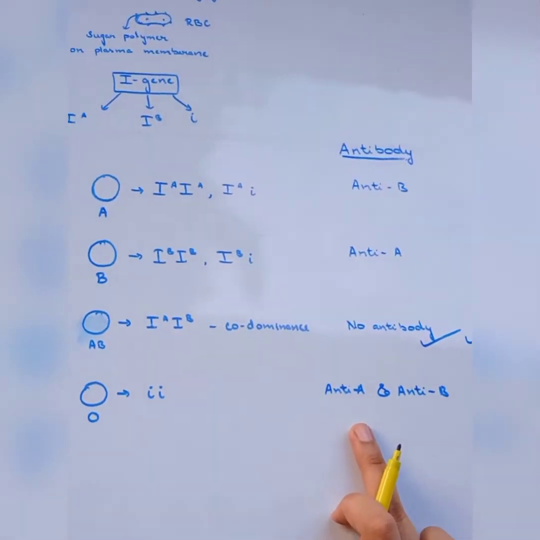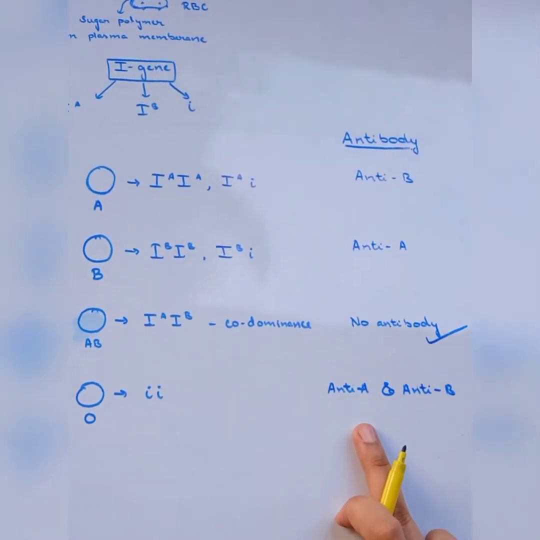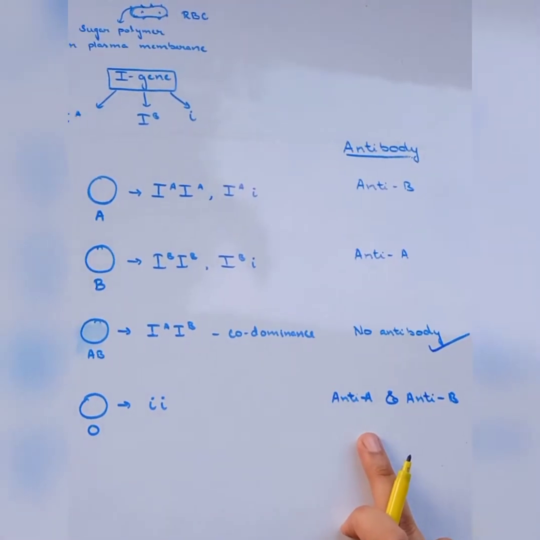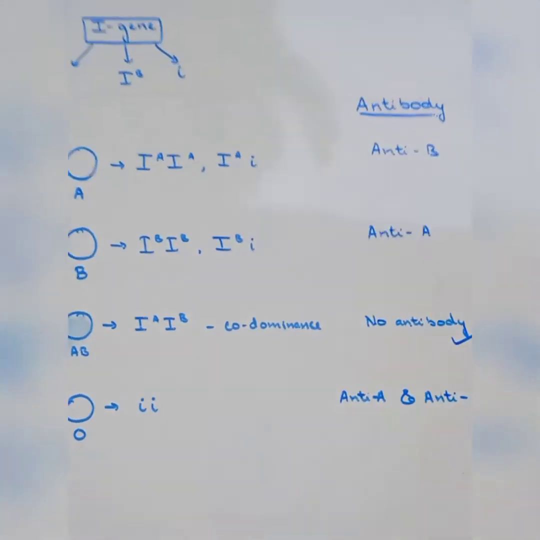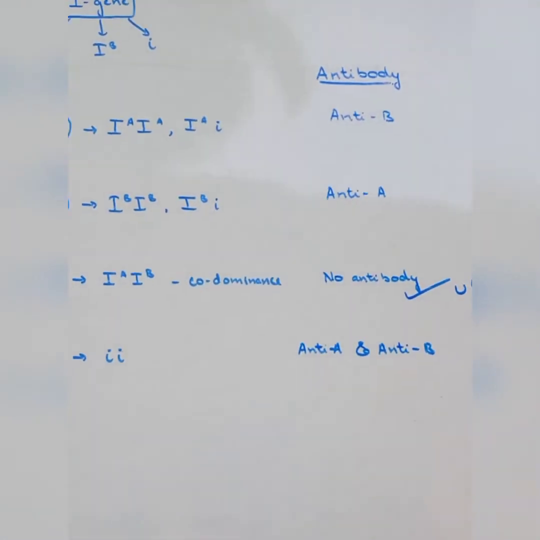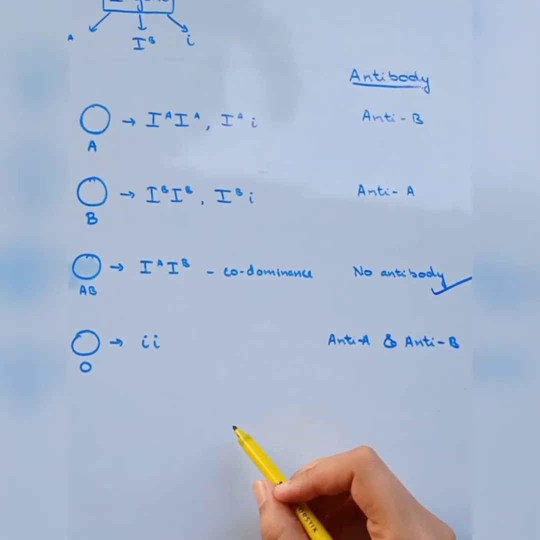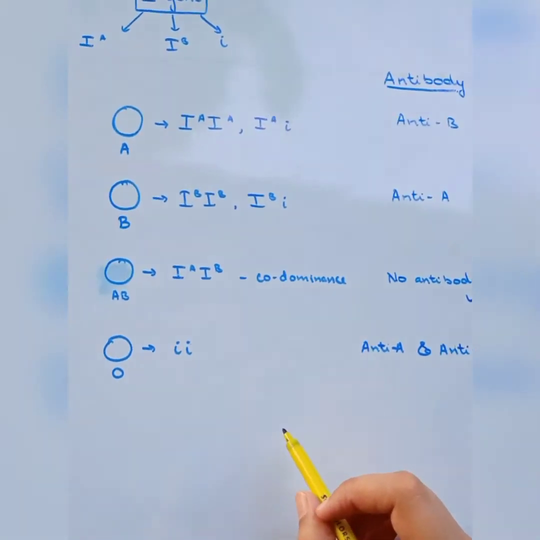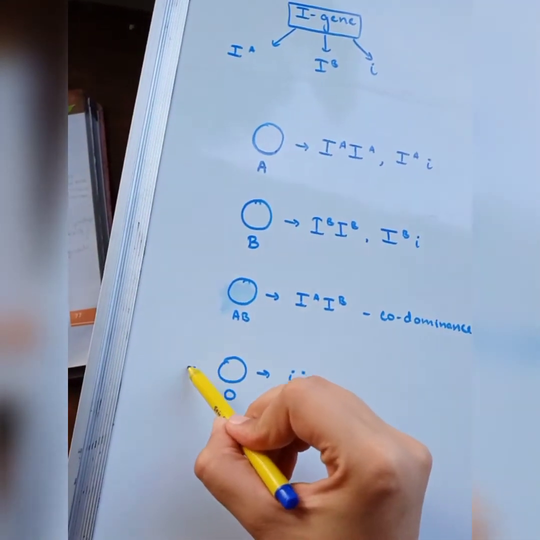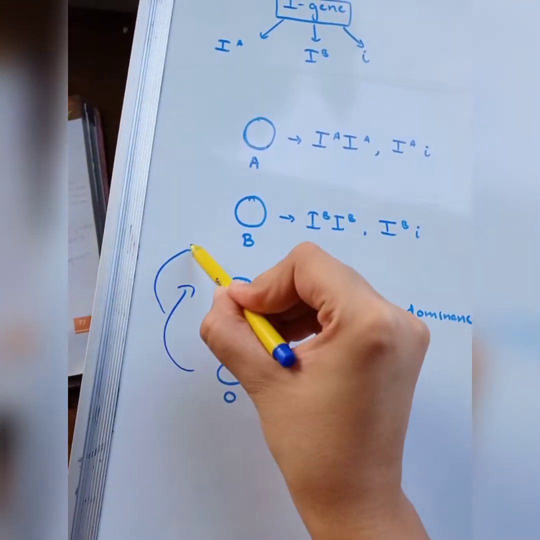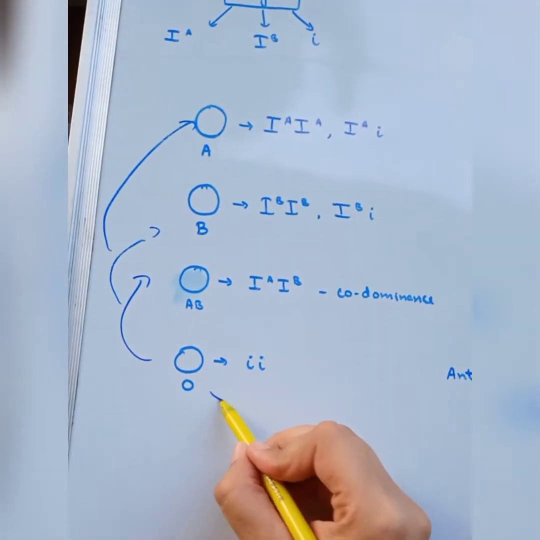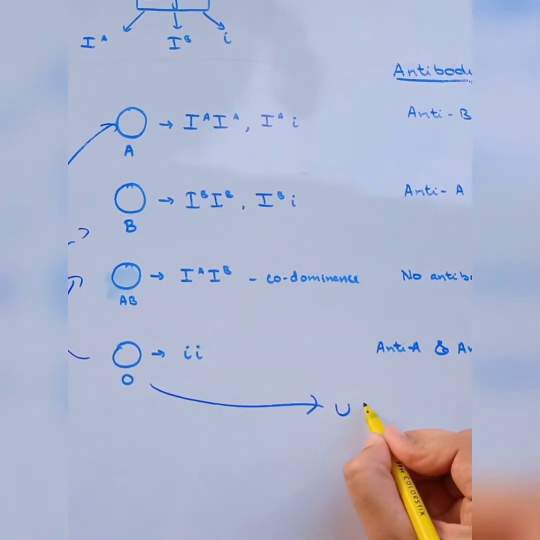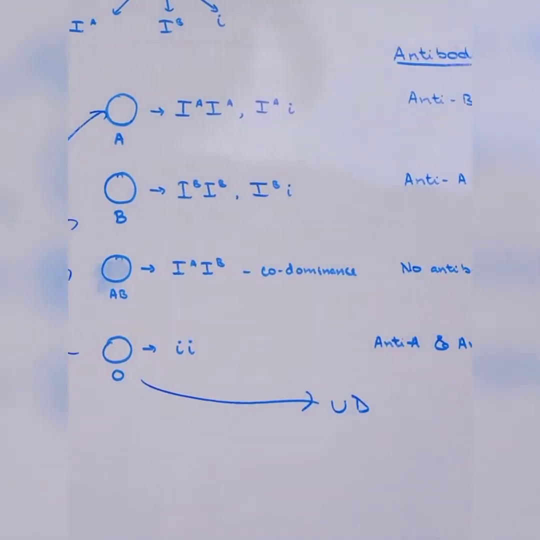Hence, it will never accept any other blood group except O. But since it has no antigen, it can donate its blood to every other blood group, and thus it is considered as universal donor blood group.